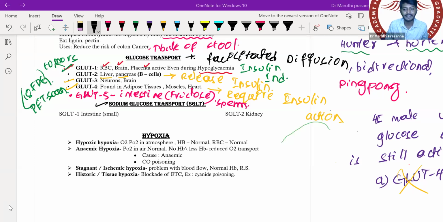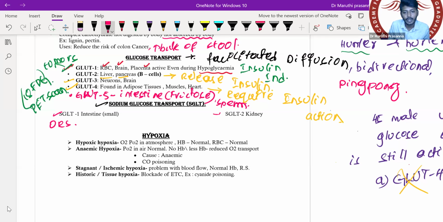That is why we call it SGLT, the sodium glucose transporter. This SGLT is located in the small intestine. Whatever ORS you drink, for example, will undergo rapid absorption because it consists of both sodium and glucose. That sodium and glucose will be absorbed from the small intestine via SGLT1, sodium glucose transporter 1.